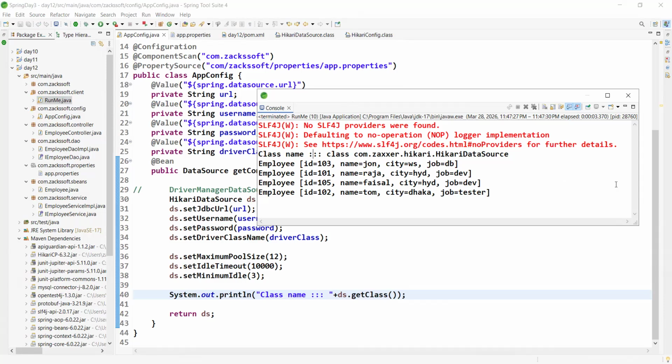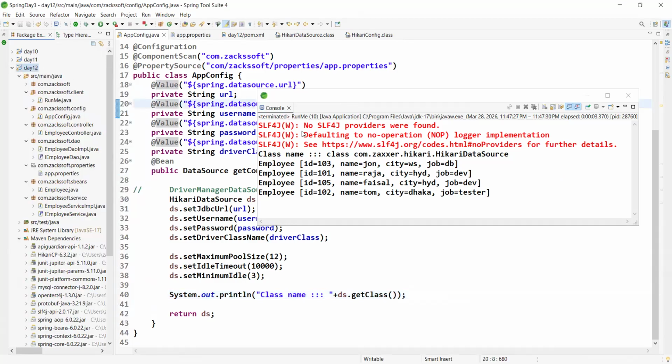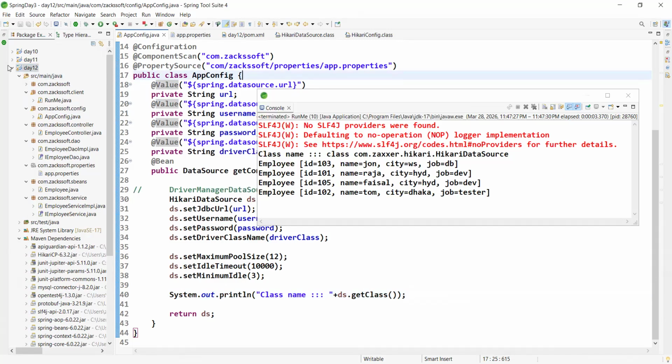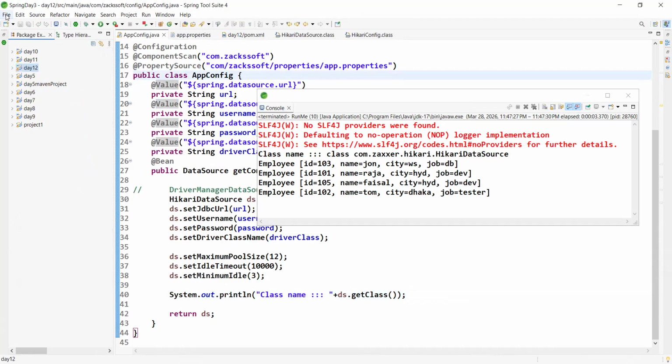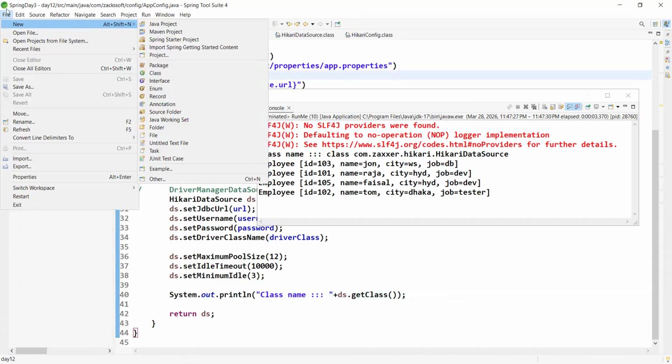Okay, observe. Spring Boot, right? Let me create one Spring Boot project. Or you can convert this project to a Spring Boot project also, but there is no one-click option. We need to do some work. First of all, let me create one Spring Boot project. Can you please tell me how to create it? File, then New.